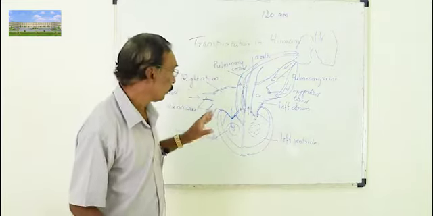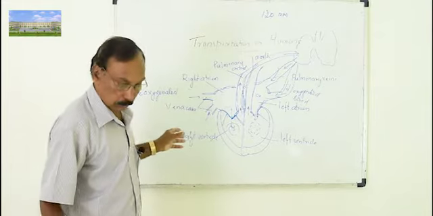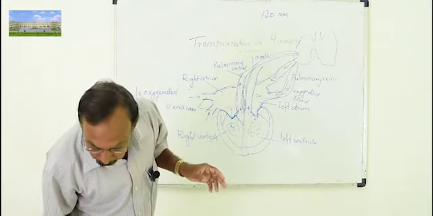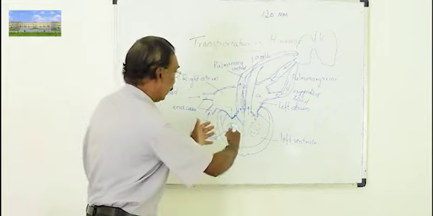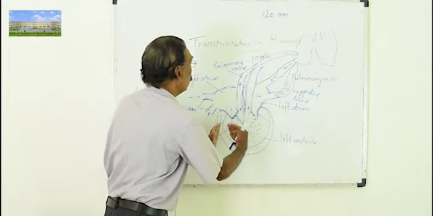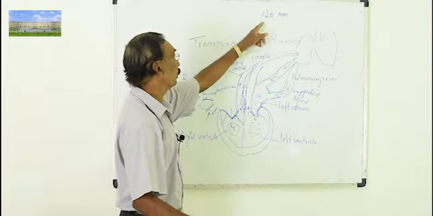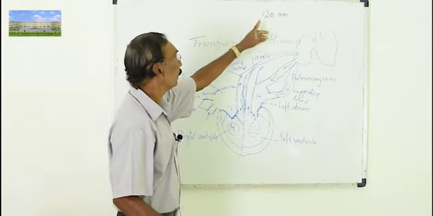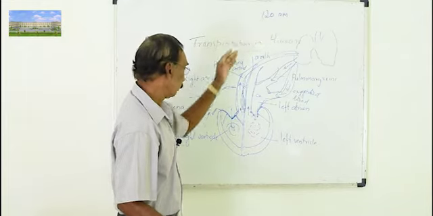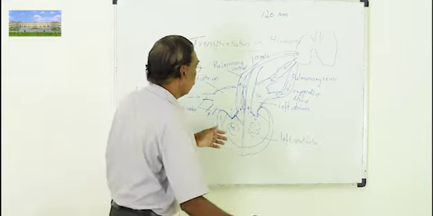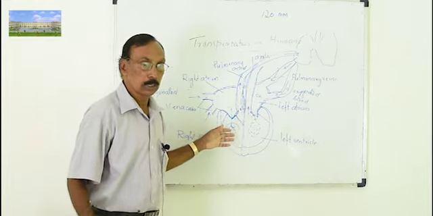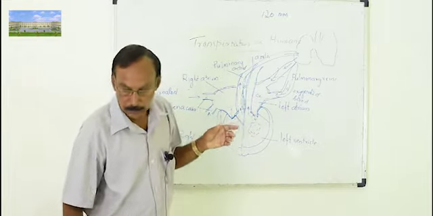Then the lower pressure is called diastolic pressure. At the same time, when the ventricles dilate, pressure is produced, and that is called diastolic pressure.